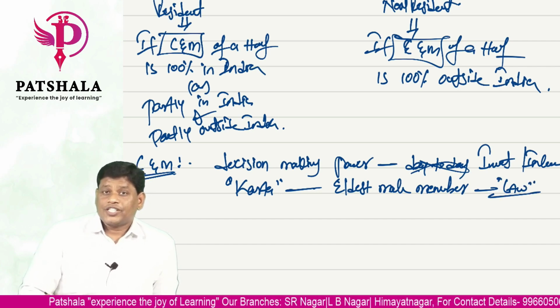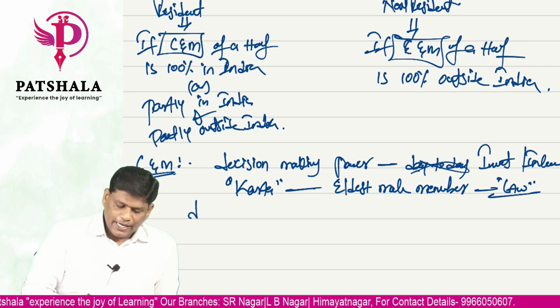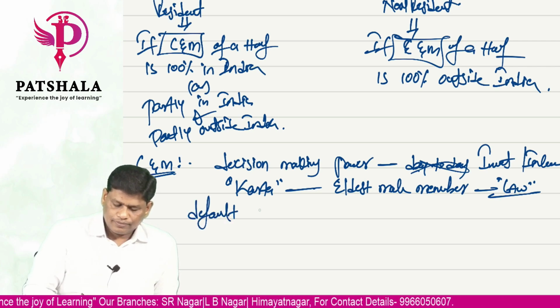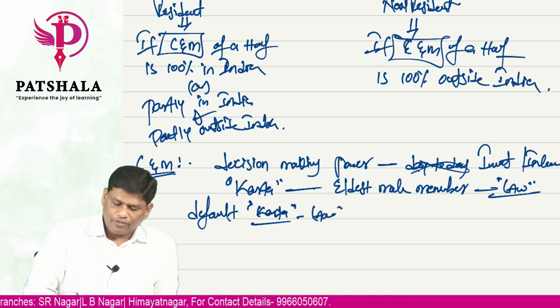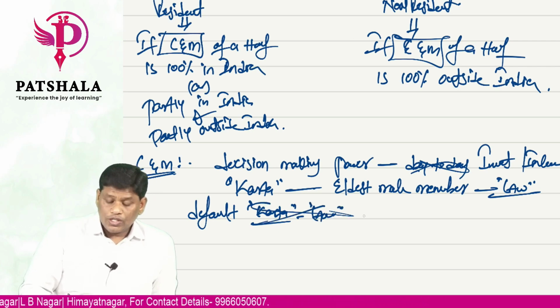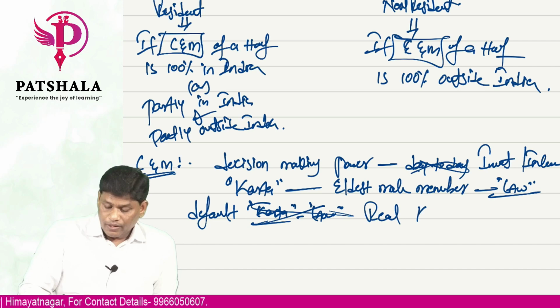But taxation says, I don't want a default Karta. By default, you are a Karta by law, but that is not important for me. Who is the real Karta? And who has that control and management?